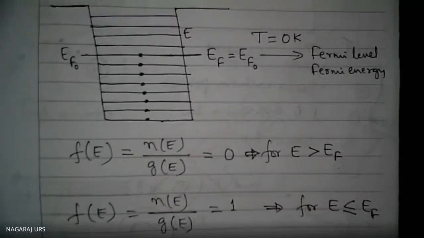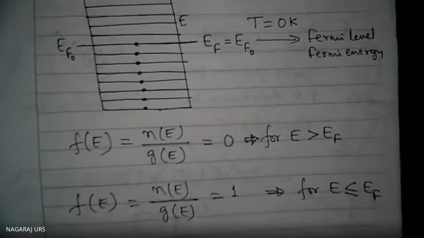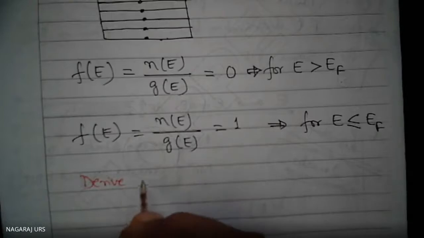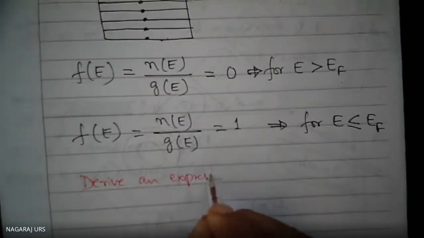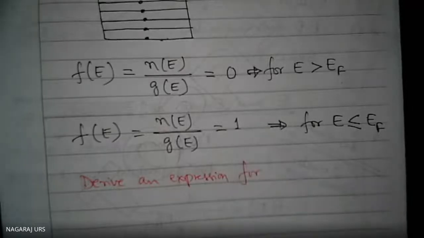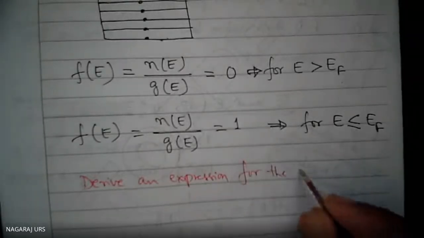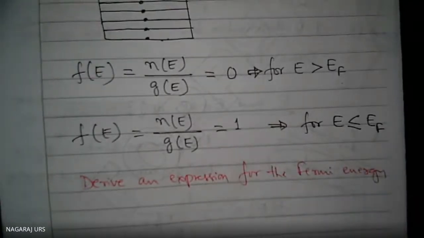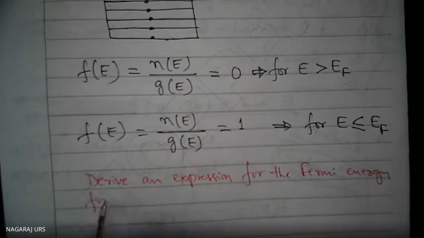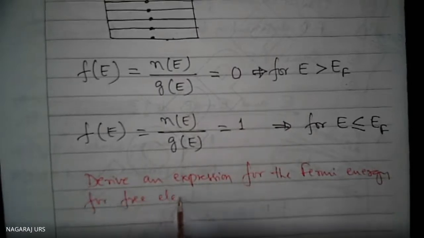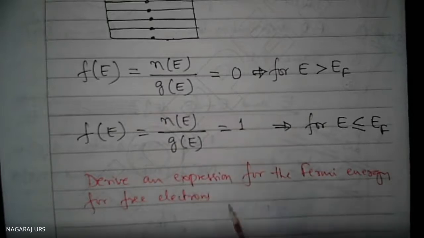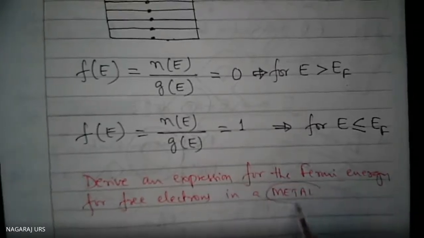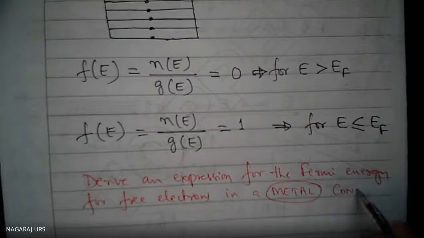So the question is: derive an expression for the Fermi energy for free electrons in a metal. Metal means it is a conductor.